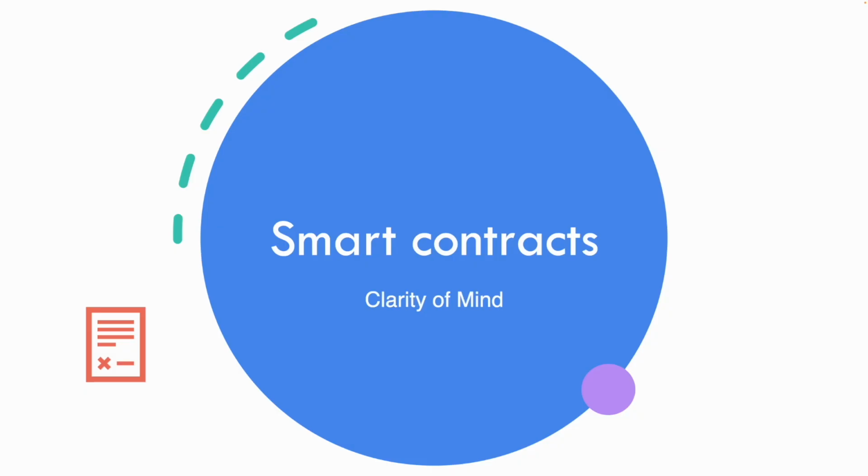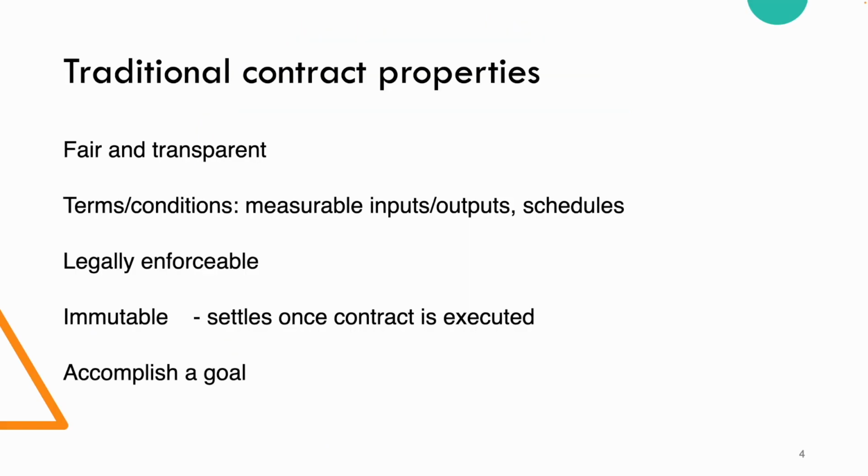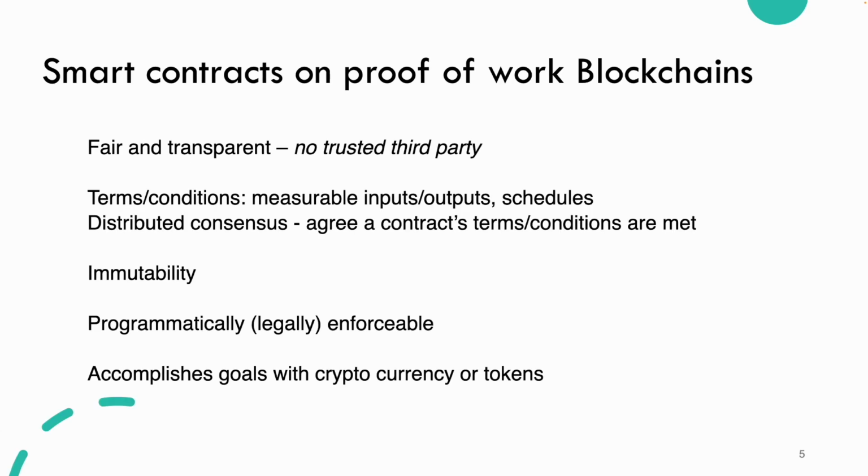So, smart contracts. Traditional contracts, going back many thousands of years probably, should be fair and transparent. They should have measurable terms and conditions that have clear outputs, schedules. They should be legally enforceable. They should be immutable once the contract is signed and executed. Can't change it. And of course, they're fundamentally to accomplish a goal. So this is traditional contracts, often on paper.